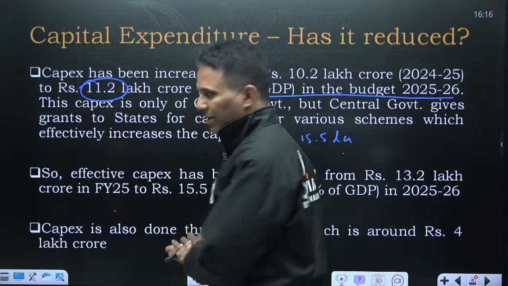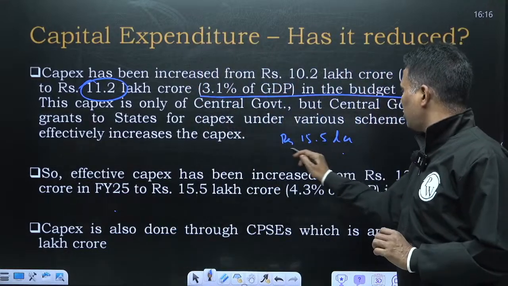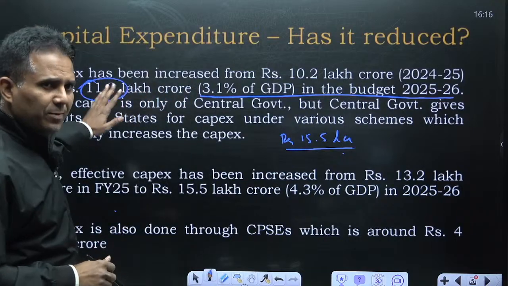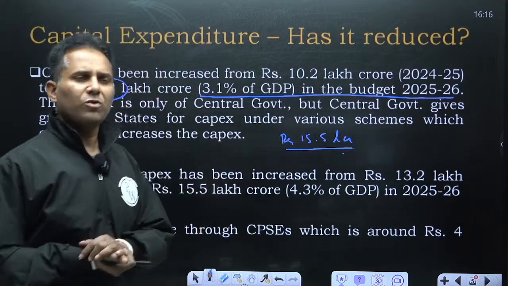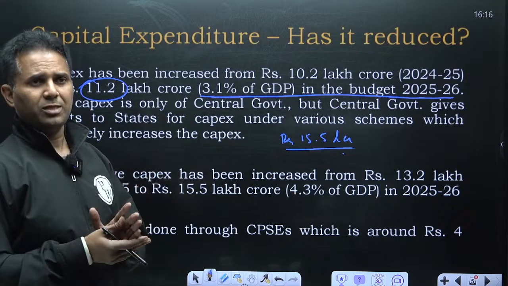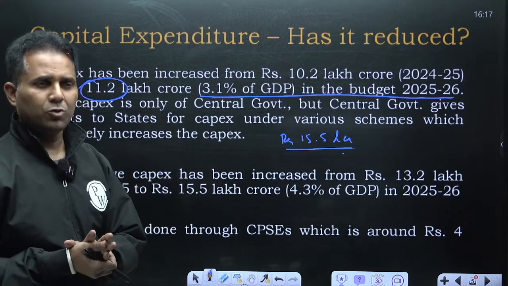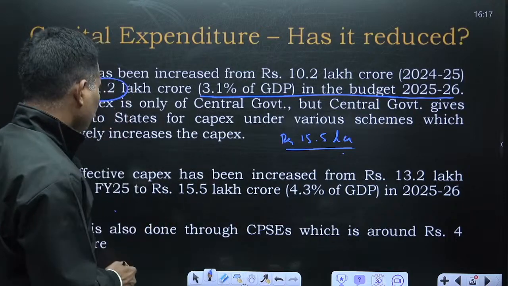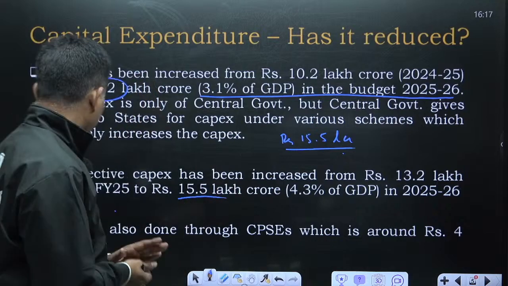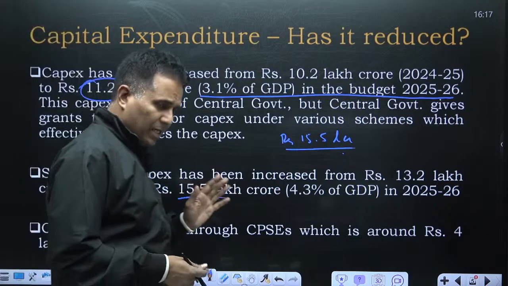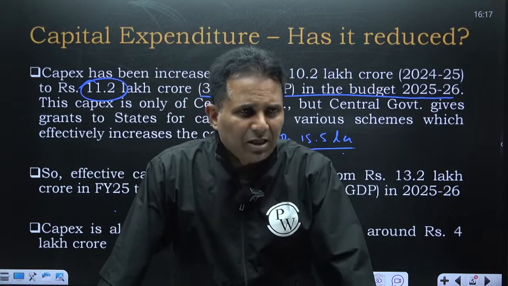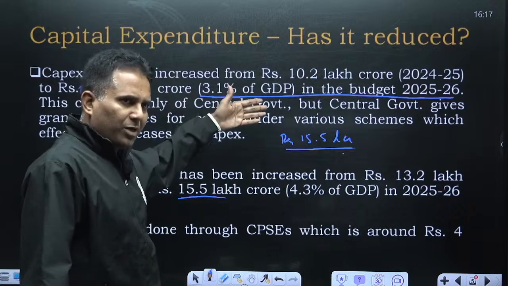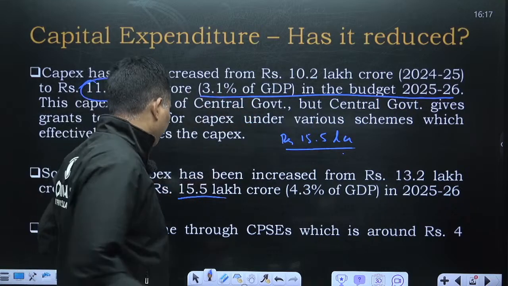Okay, so our effective capital expenditure is going to be 15.5 lakh crore. So from 11.2 lakh crore, the normal expenditure, the real capital expenditure is going to be 15.5 lakh crore. So this is quite good for the next year. So no one should think that government is going slow on capital expenditure. So 15.5 lakh crore as explained. As I said, this capital expenditure of 11.2 plus grants given to states becomes 15.5 lakh crore.